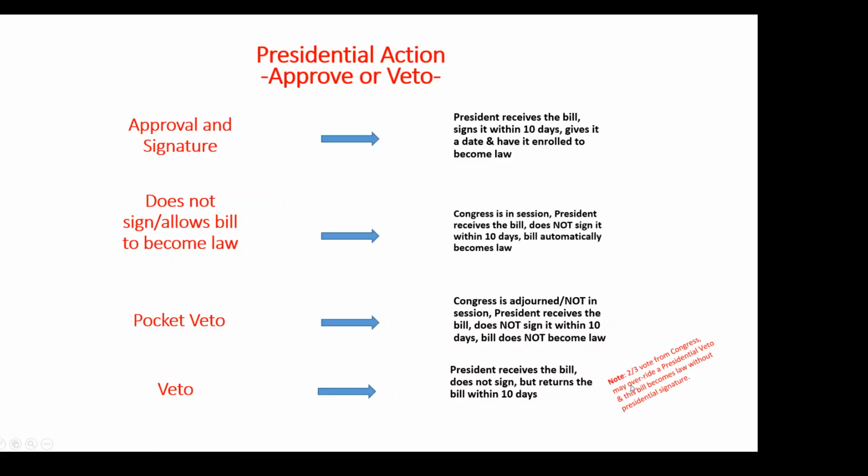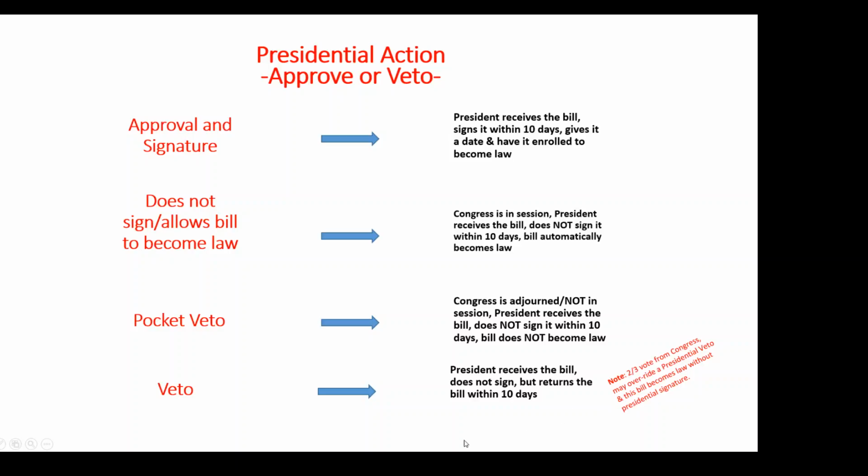However, remember that by law, if a 2/3 vote can come from the Congress, that's the House side and the Senate collectively, if 2/3 of Congress agree against the president, then they can override that presidential veto. And that bill does not have to go back to the president for the president to sign. So if the 2/3 vote from Congress wins and they override the presidential veto, the bill becomes law without going back to the president for signature.